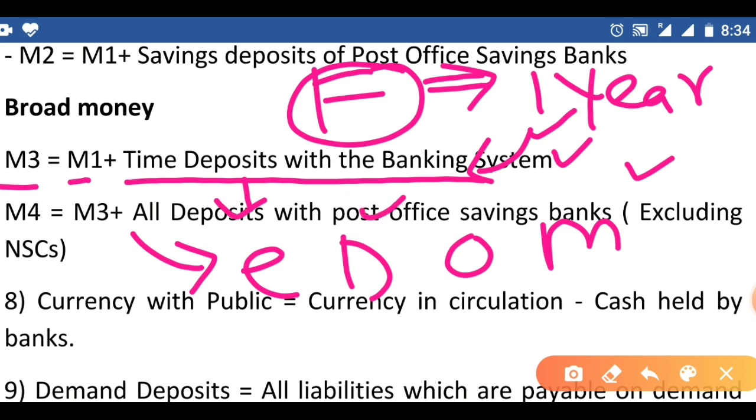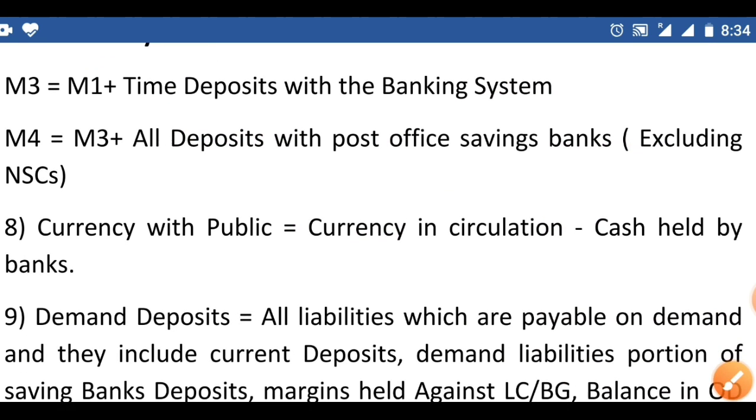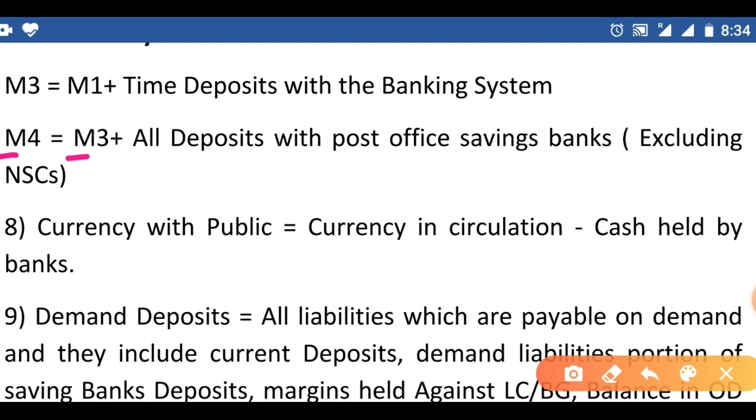Otherwise, the fixed deposit maturity period is 1 year, so we have to pay the money to the customer on maturity. So in time deposits we have to pay on demand or on maturity. If we add these time deposits with M1, we get M3. M4 equals M3 plus all deposits with post office saving banks excluding NSCs.